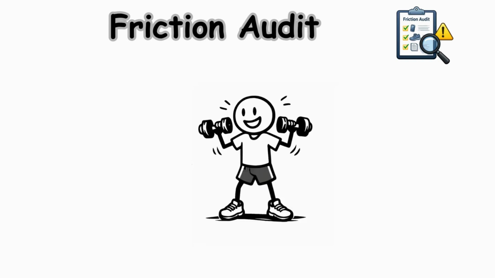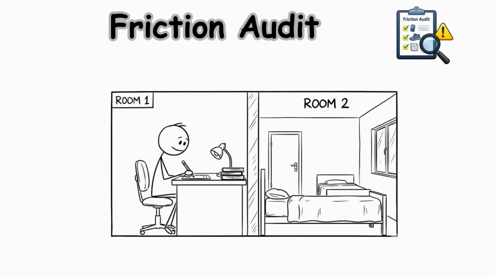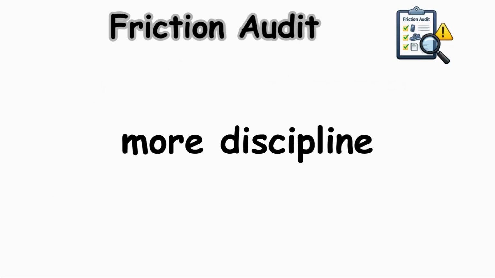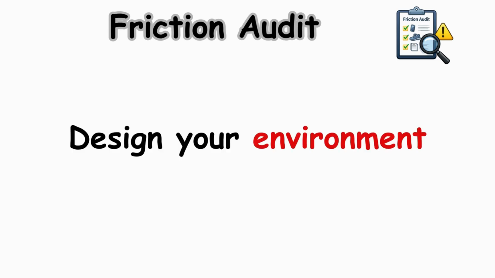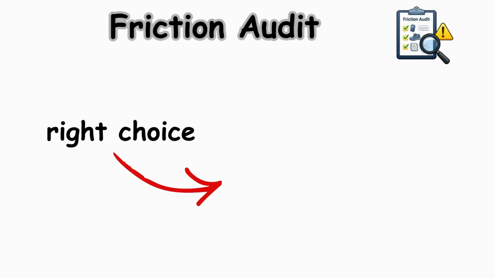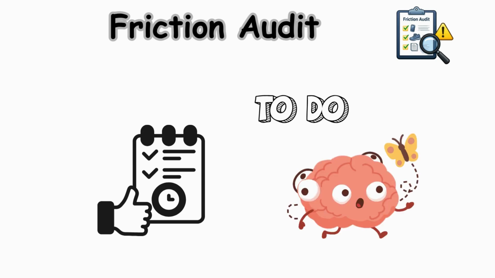If you plan to go to the gym in the morning but hate cold weather, set your clothes on the heater. If you plan to write but keep checking your phone, put the phone in a different room. You don't need more discipline. You need less friction. Design your environment so that the right choice is the easiest choice. A good plan doesn't just list the do's, it anticipates the distractions.